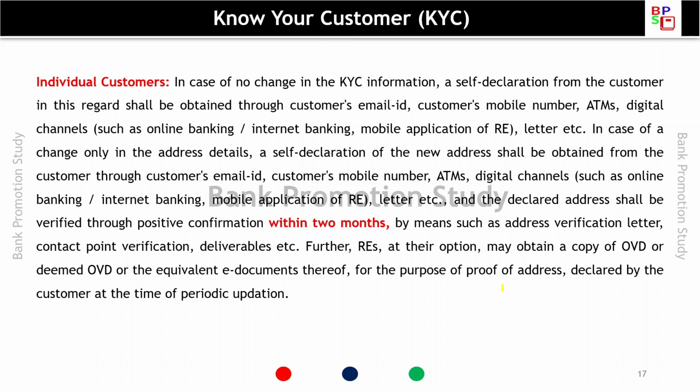Further, regulated entities at their option may obtain a copy of officially valid document or deemed OVD or the equivalent e-document for the purpose of proof of address declared by the customer at the time of periodic updation.